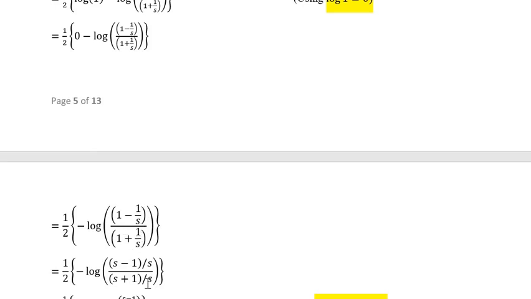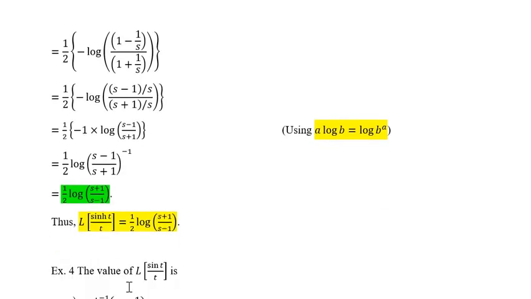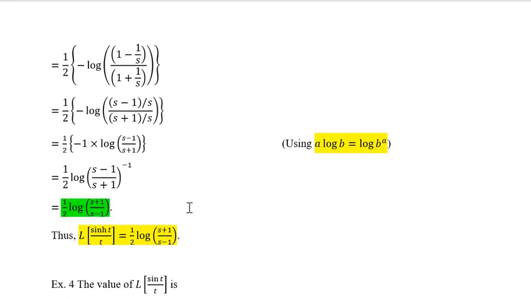S and s get cancelled, and using minus 1 into log of s minus 1 upon s plus 1, this formula, it becomes log of s minus 1 upon s plus 1 inverse. So that is log of s plus 1 upon s minus 1. So it is 1 upon 2 log of s plus 1 upon s minus 1.